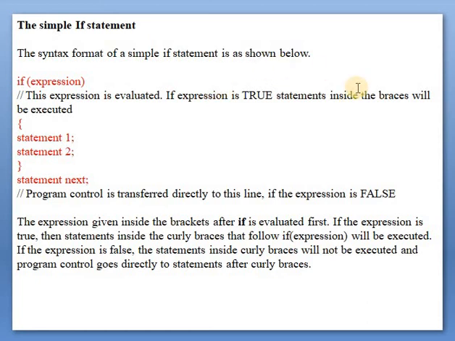In this session, all the syntax of the statements is shown in red text. So in your notebook you can note down this syntax. These syntaxes are very important. There will be a question in the MSBTE exam like: explain simple if statement with its syntax and example. In that case we have to write the syntax of the statement. Also we should write the example, that is a small program which contains the simple if statement.